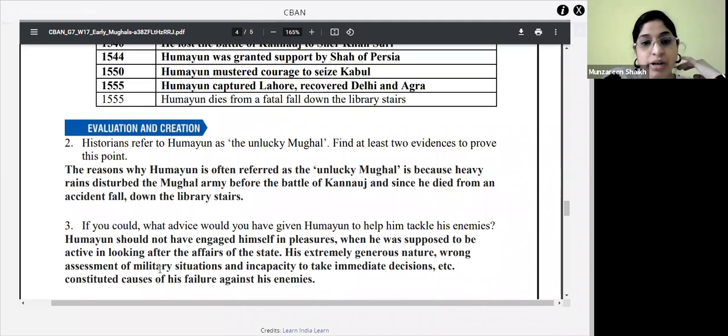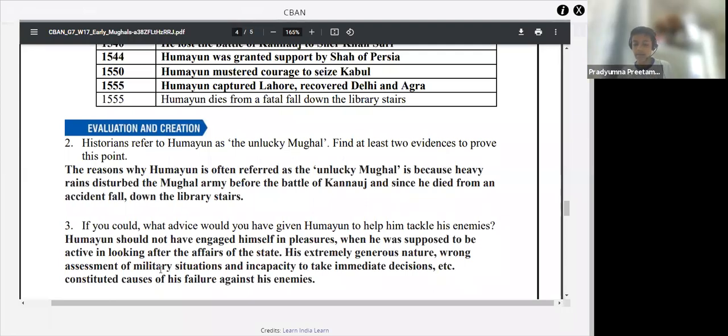Historians refer to Humayun as the unlucky Mughal. Yesterday when I was explaining to you, I told you that you might get a give reason question based upon this. Why was Humayun considered unlucky? You have to give two evidences, that means two examples, to prove your point that he was the unlucky Mughal. Yes, Pradyumna.